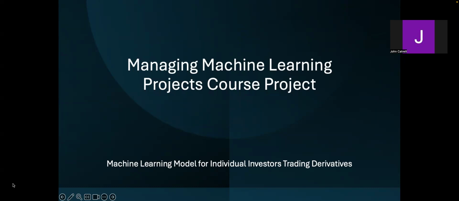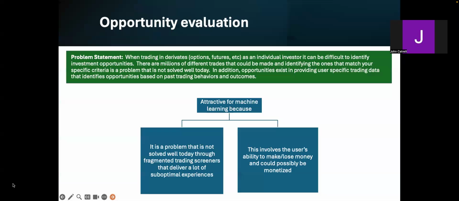This is my course project for Duke's Managing Machine Learning Projects. We will be evaluating a machine learning-based model to help individual derivative, mainly options contract investors, predict the outcome of their future trades. When trading in derivatives, mainly options, futures, etc., as an individual investor, it can be difficult to identify investment opportunities. There are millions of different trades that could be made, and identifying the ones that match your specific criteria is a problem that is not solved well today.